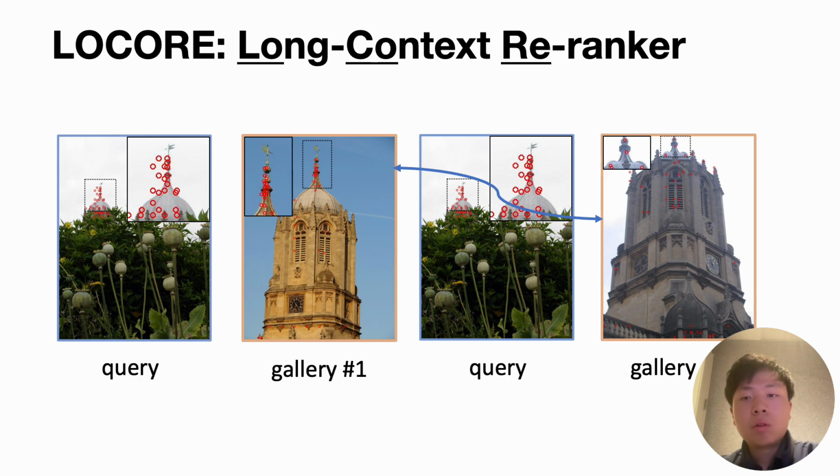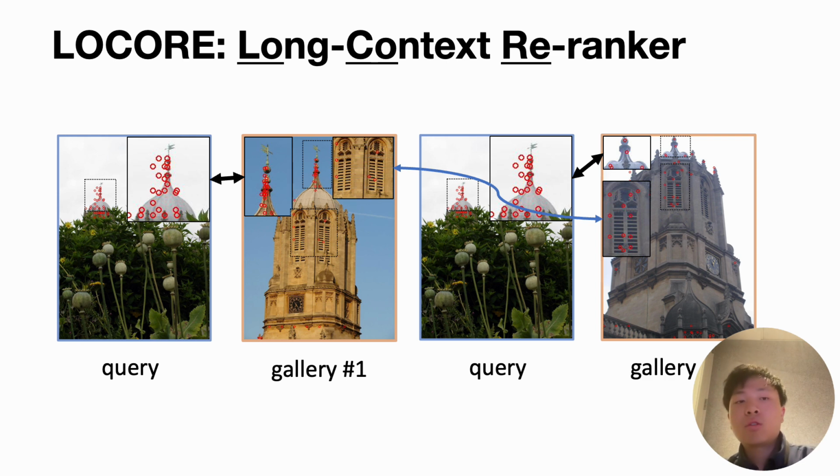However, we could see that both gallery images have the same window area that could be used to calibrate the prediction of the hard positive image, which we named the transitive relationship. So this motivates us to think that we should model the query and all of the gallery images at the same time, so that we can capture such transitive relationships.